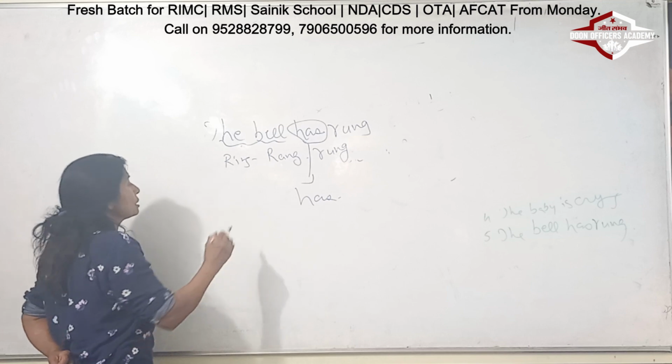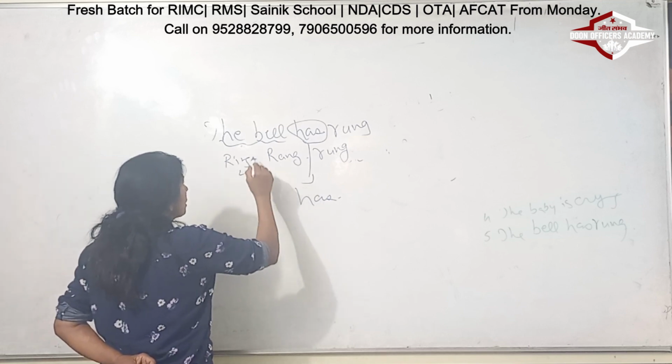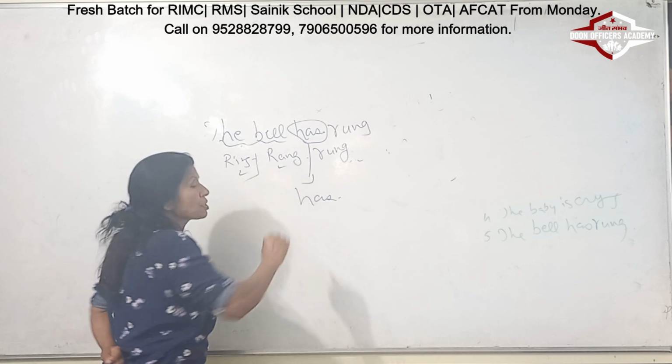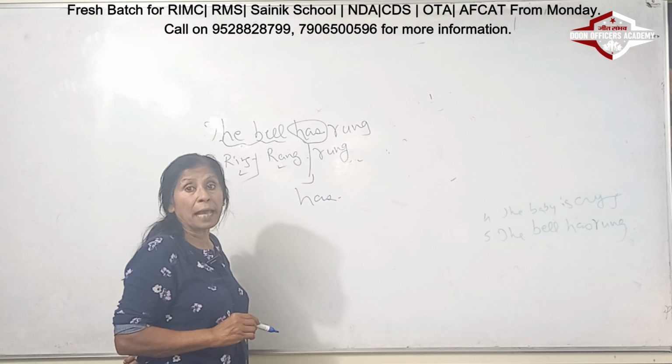So I will tell you the different forms of the verb. One is ring, that is, it's ringing now. The second one is rang, which means the bell rang. And the third one is the bell has rung.